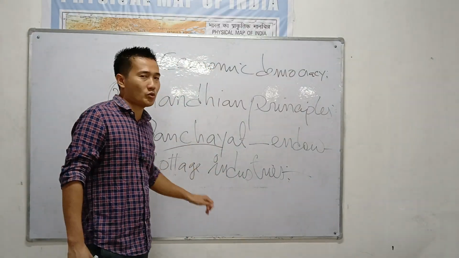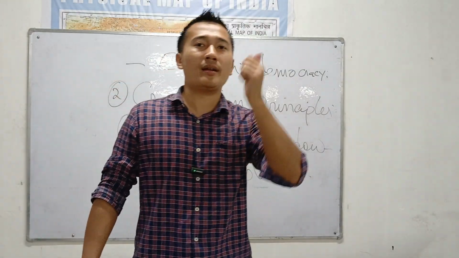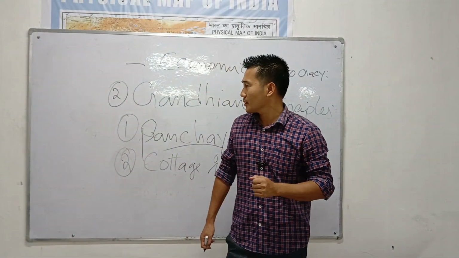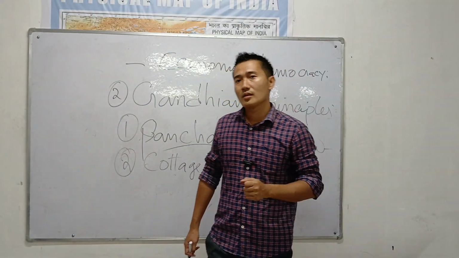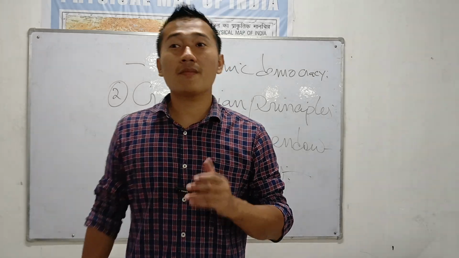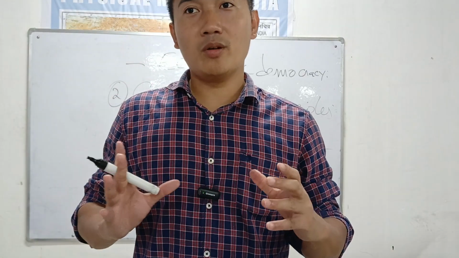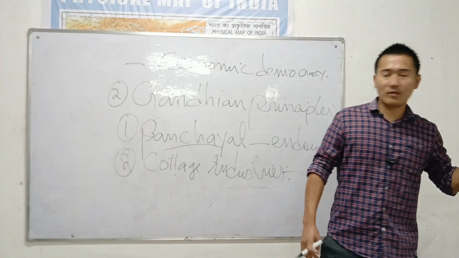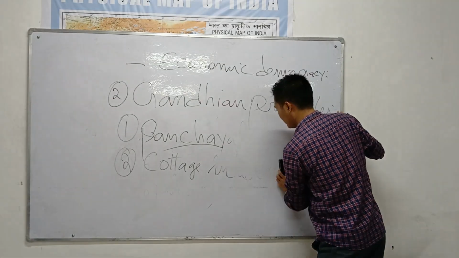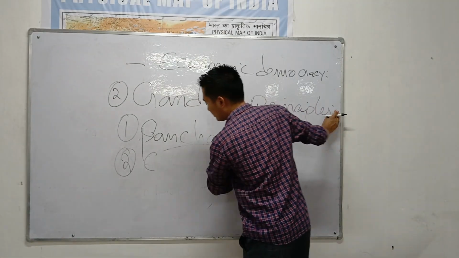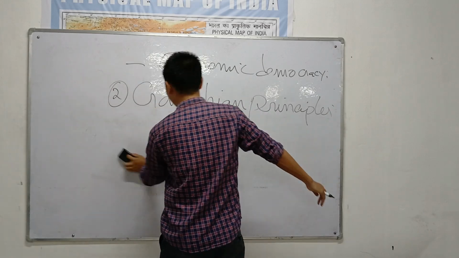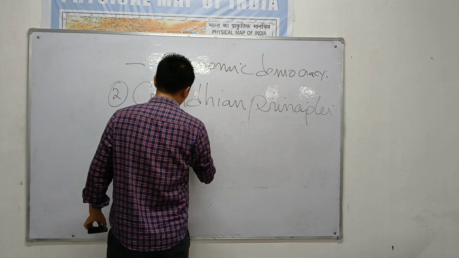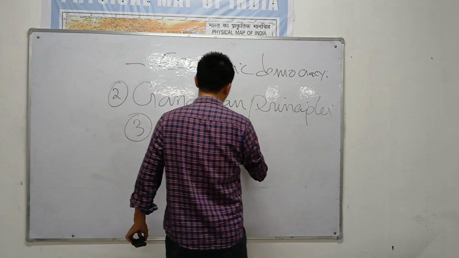Next is cottage industry. To establish cottage industry on an individual basis is one of the most important Gandhian principles. Cottage industry means what? Self-employed industry, a small industry, right? Just like handloom and handicraft. So to establish that is one of the most important. Drugs and alcohol.